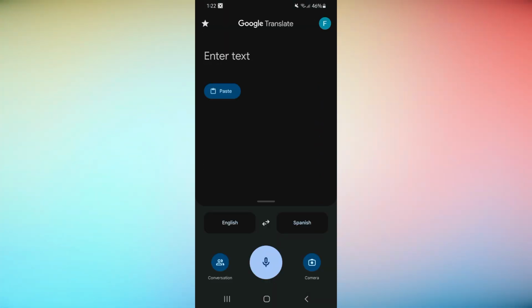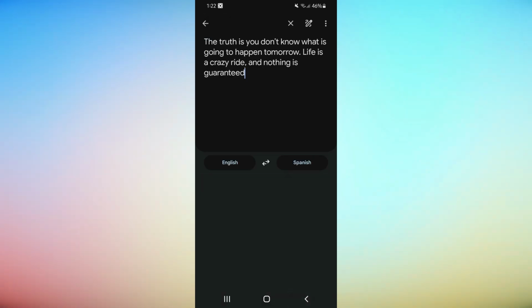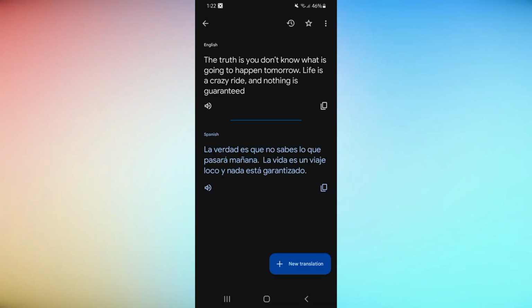Now enter the text you want to translate in the text box. You can type it in, paste it, or even use your voice by tapping the microphone icon.